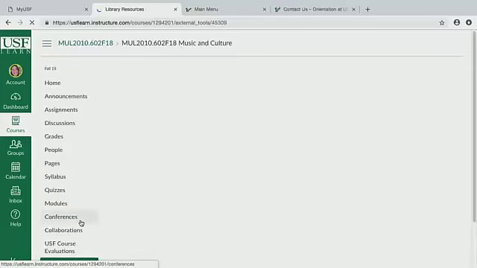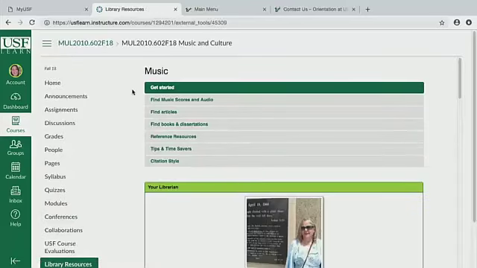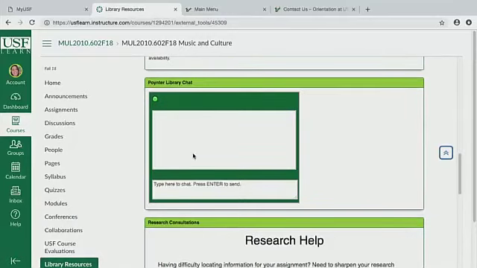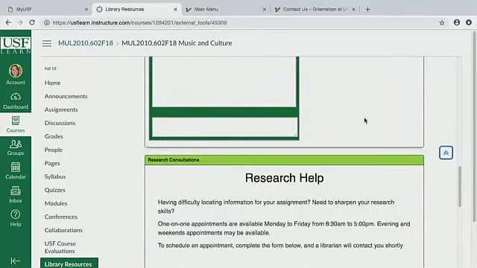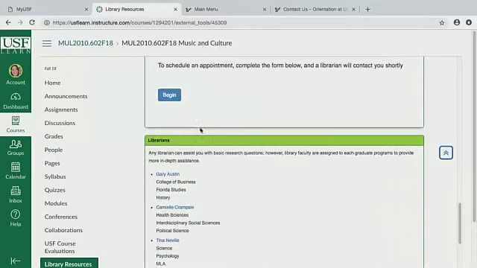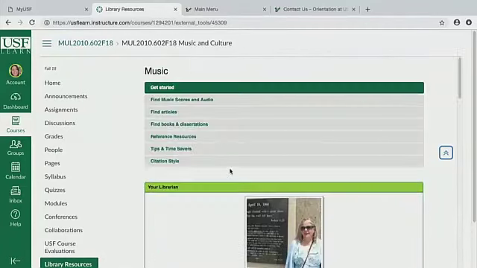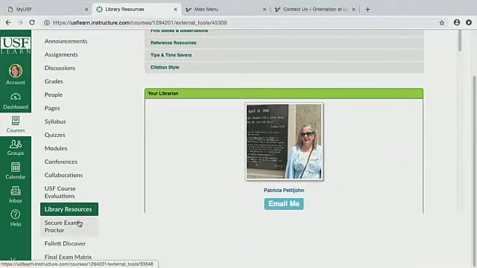Library resources, it's just where you're going to find a bunch of resources for music and how to talk to the librarians at the library. You can look at the Pointer library chat and talk to them. If I want to say, hey, I'm not sure what to look up, can you help me with this? They'll guide you along the way and help you understand how to research. So this is research help. These are the librarians in the lovely library, and they will get you settled if you ever need any help.